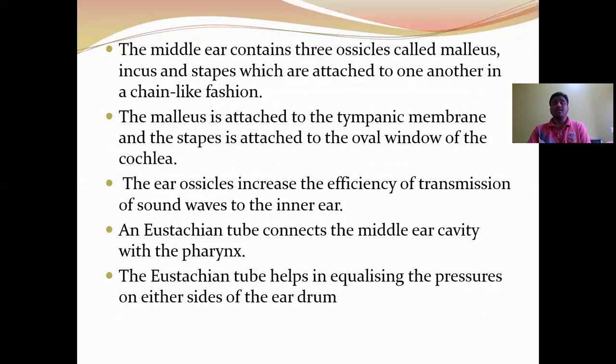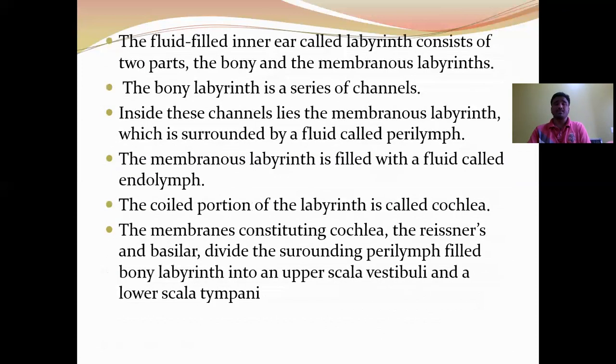The ear ossicles increase the efficiency of transmission of sound waves to the inner ear. The Eustachian tube connects the middle ear cavity with the pharynx. The Eustachian tube helps in equalizing the pressure on either side of the eardrum.